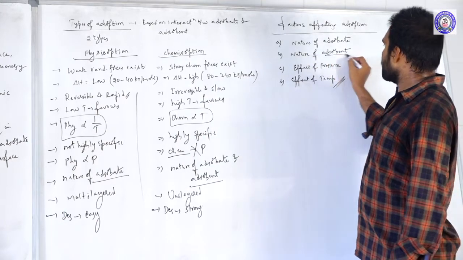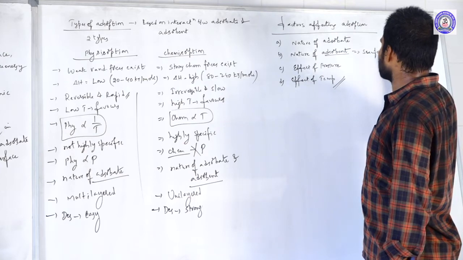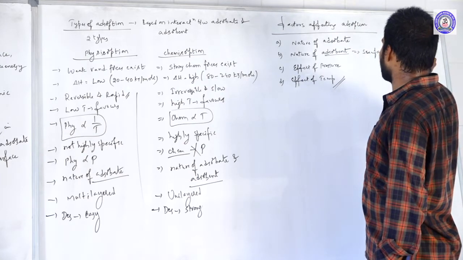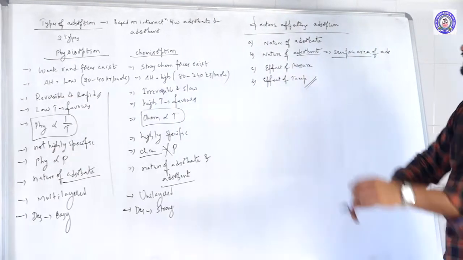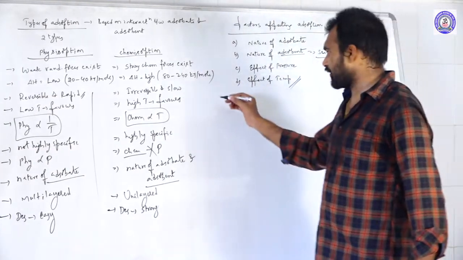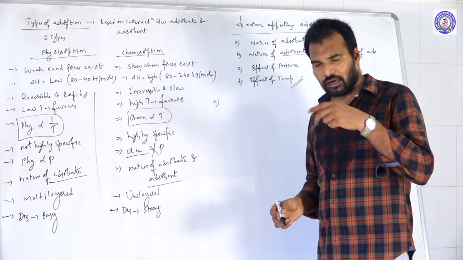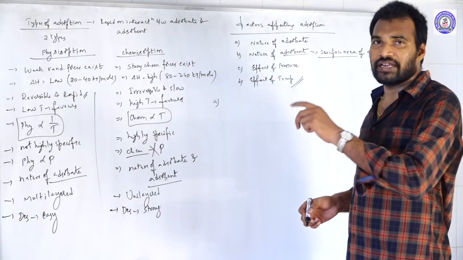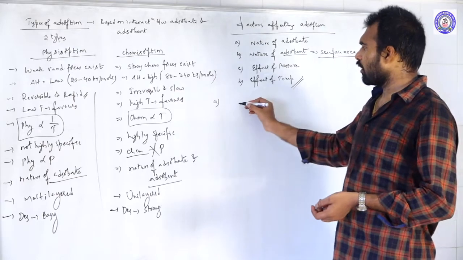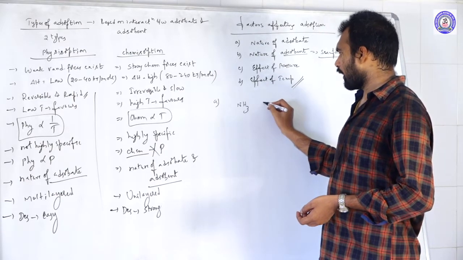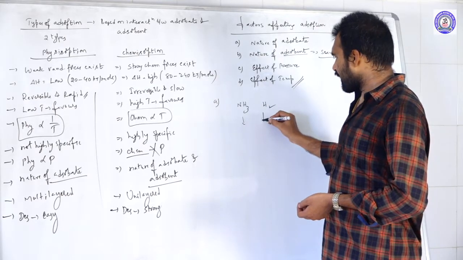The nature of adsorbent means here you can say surface area of adsorbent. Okay, let us see. The first one is the nature of adsorbate. How does adsorption depend on the nature of adsorbate? Let us see. Just compare the two gases. I am comparing here ammonia gas and hydrogen gas.